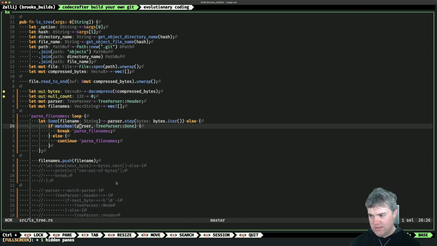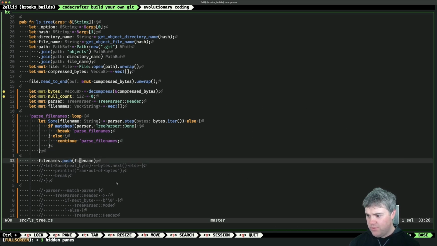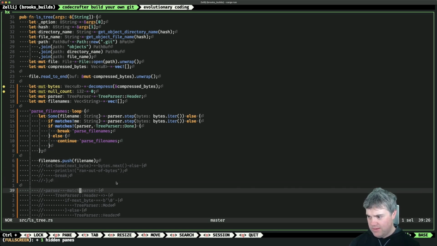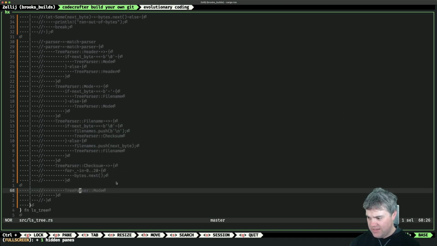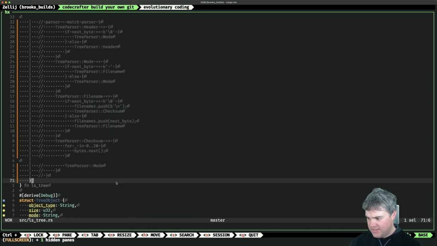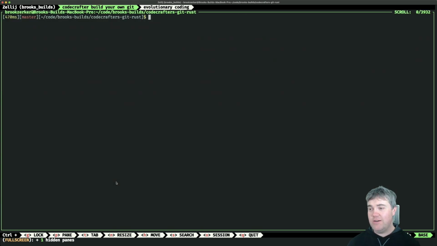If we're done, we break out of this loop. Otherwise, we continue. We get the file names out. We push them, and at the very end, after the loop is done, let's print out. So it's just debug the file names. Okay. All right. What's the chance this will work first try?